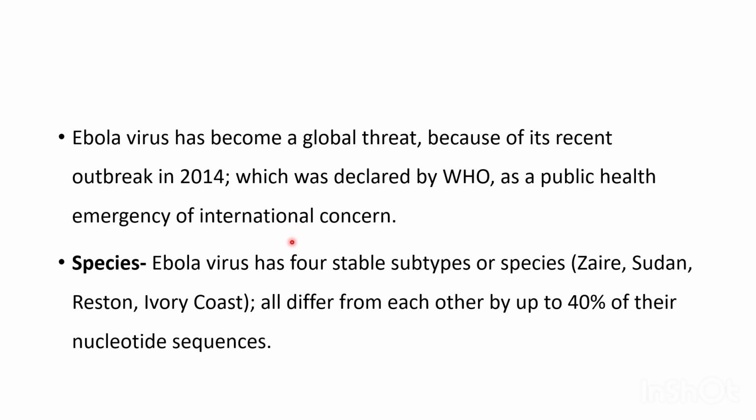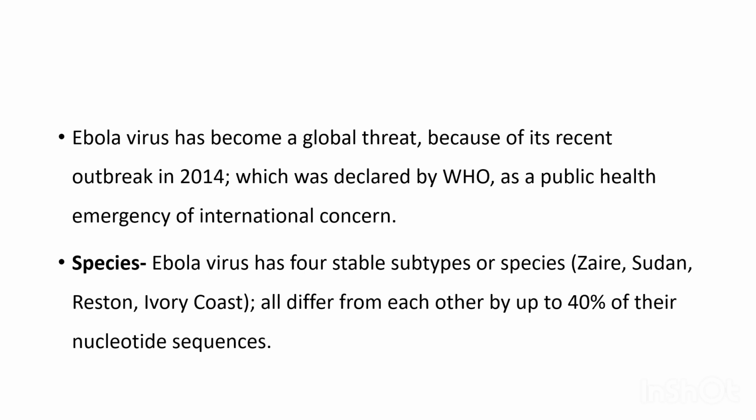There are different subspecies of Ebola virus, which include Zaire, Bundibugyo, Sudan, Thai forest, Reston, Bombali, etc. These subspecies differ from each other in their nucleotide sequences. The subspecies causing the recent outbreak is known as Bundibugyo.